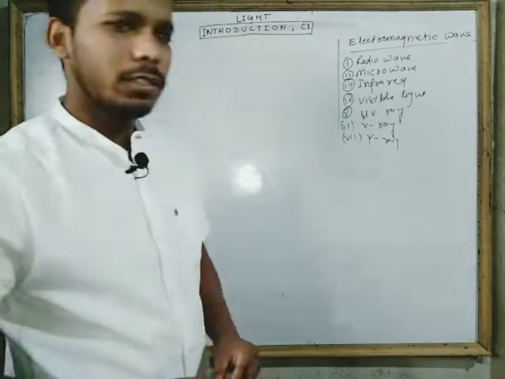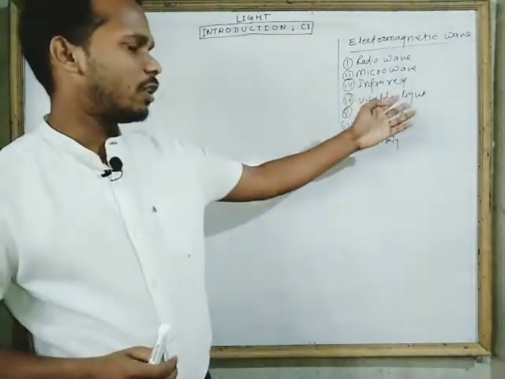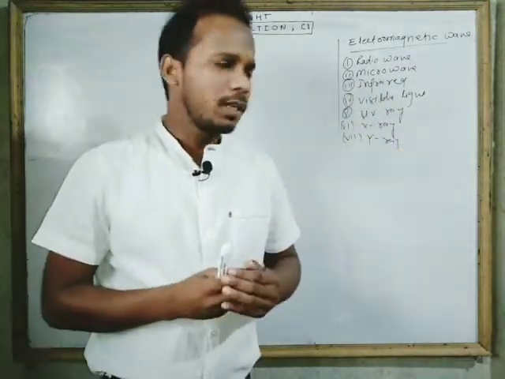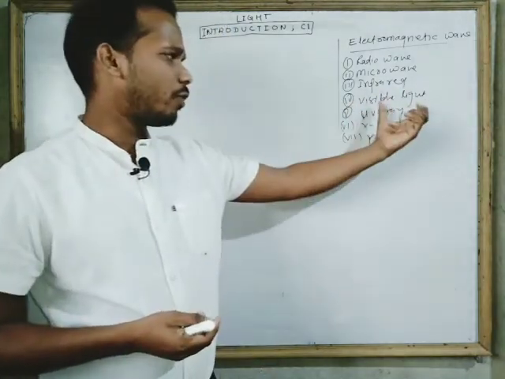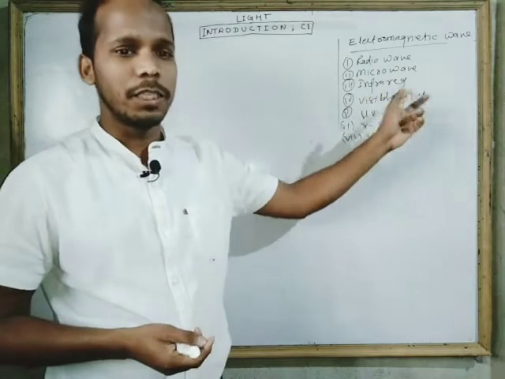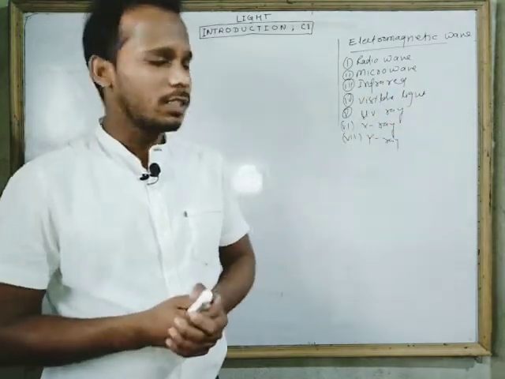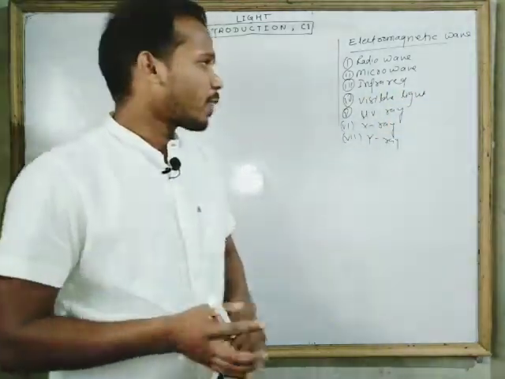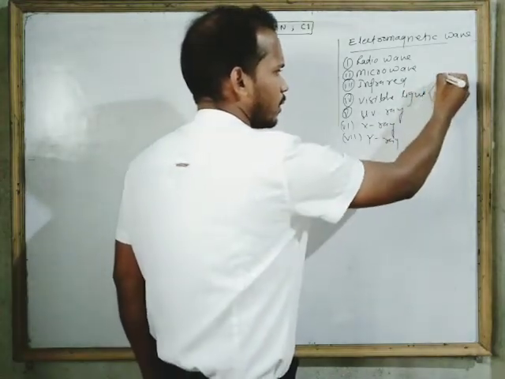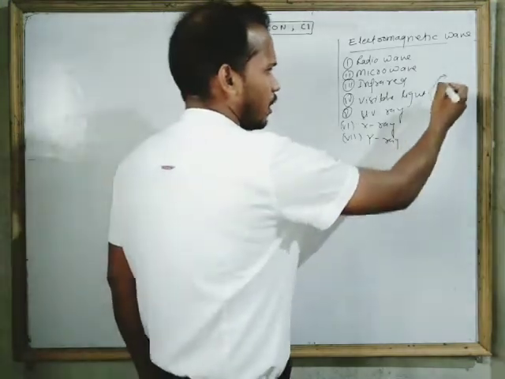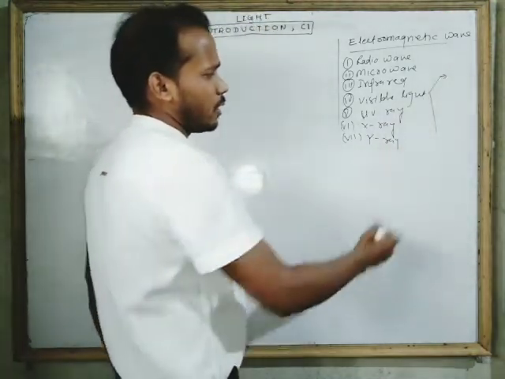Of all these, we can only see the visible light because our eye can detect only visible light. That's why we call this form of electromagnetic wave visible, because our eye can see it. And you should know that visible light has 7 colors. The sunlight has 7 colors, and all the colors are included in this light.